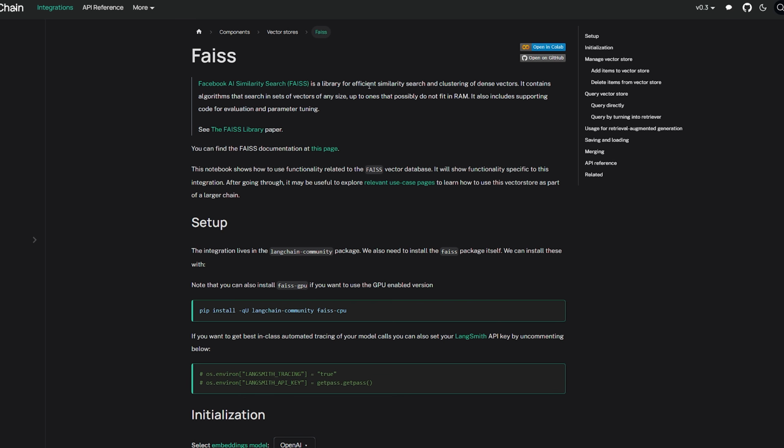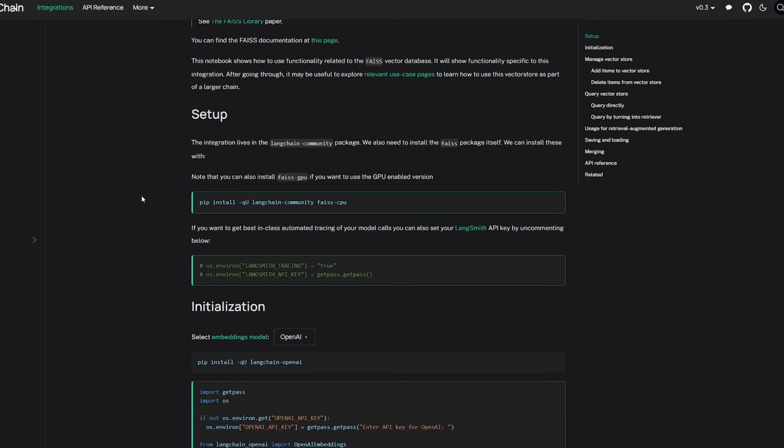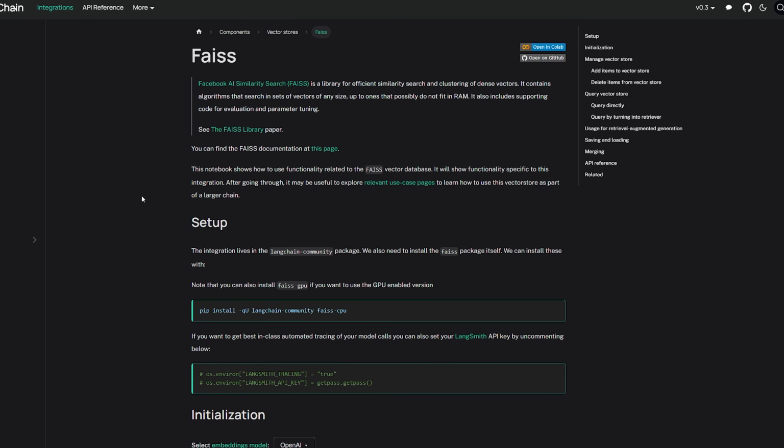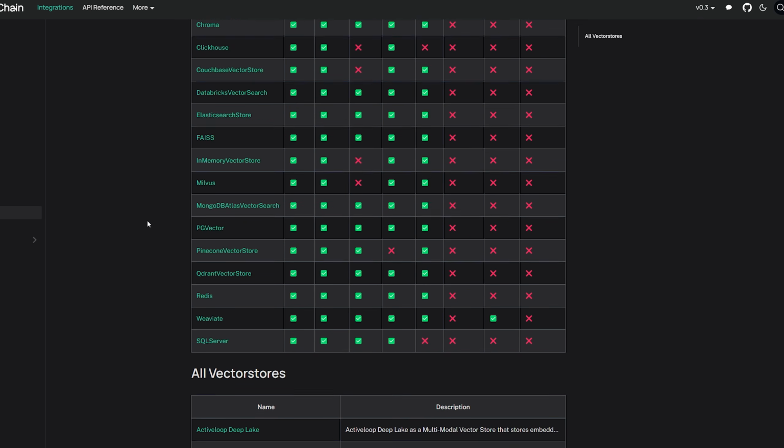So it's a library for efficient similarity search and clustering of dense vectors. But basically, this is a vector store that Facebook provides as open source for us to use. It stores all the data completely in memory when you're using it, but you could save and load it from a file if you want to as well. So it's a great option.